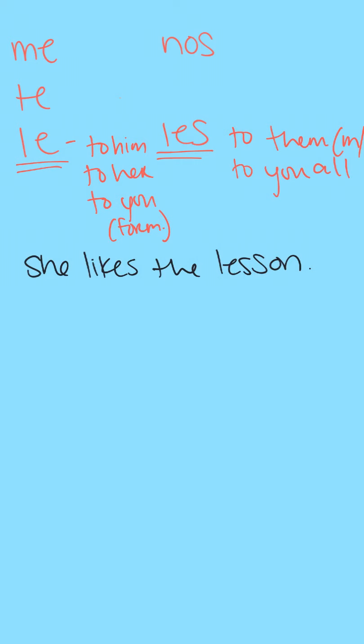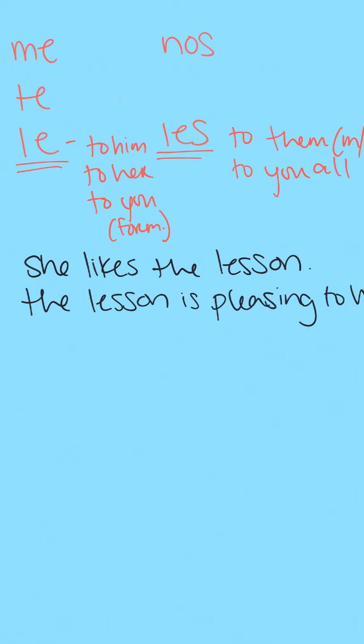Okay, so first things first, I see who I'm talking about. Remember, I can reverse that sentence. I can say, the lesson is pleasing to her. There we go. So I see that my person being affected here is going to be her, right? Now, my subject, what is pleasing to me, or to her rather, that is the lesson. So here we go. I'm going to create this sentence just like this.